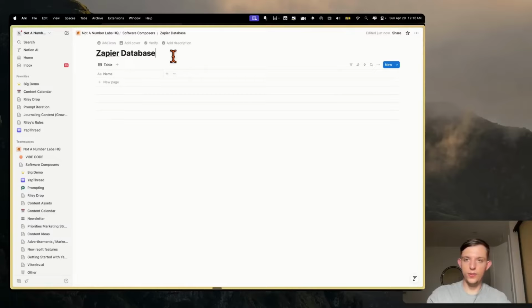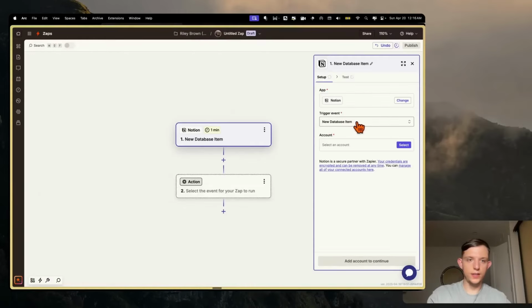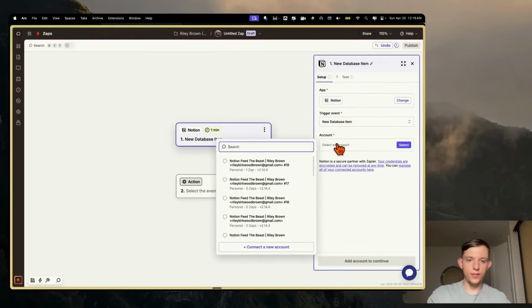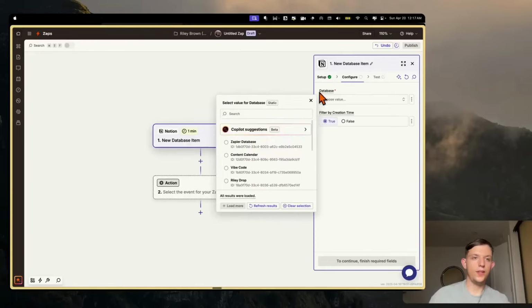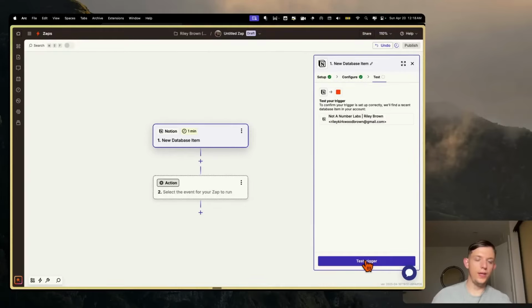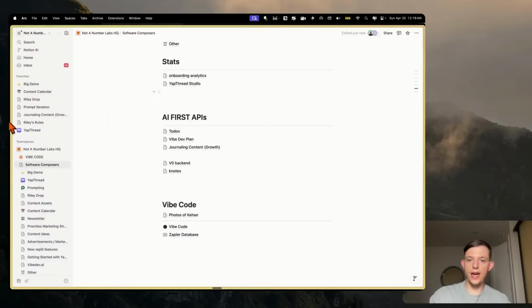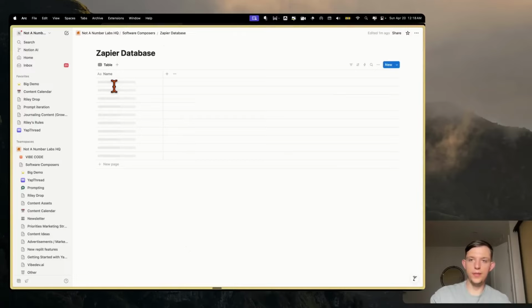database. And what we're going to do here is go back to Zapier, and we're going to select new database item. Basically whenever a new database item is created for Zapier, we can choose that Zapier database that we just made, and we can hit continue, and we can just hit test trigger even though we actually haven't added a new item in the database. So let's go ahead and add a new item in this Zapier database.